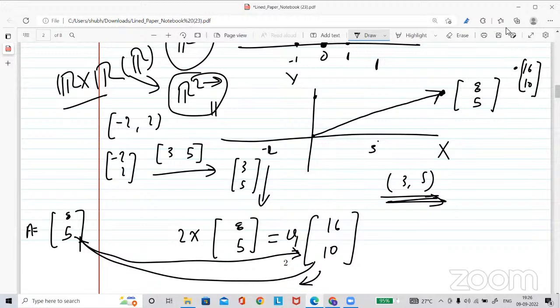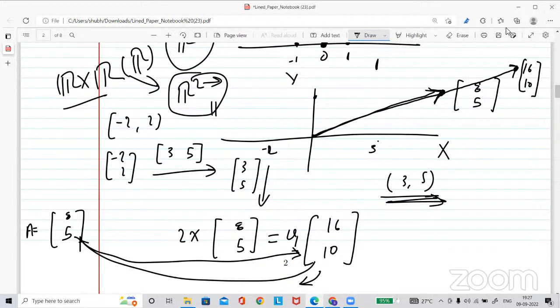In this case, only the magnitude of this vector will get doubled, but there is no change in direction. Direction will not change. That's the main thing. This tells you the direction. So direction will not change, but magnitude will change. When you multiply, it will lie in the same direction, but the length of the line is bigger than the previous one.